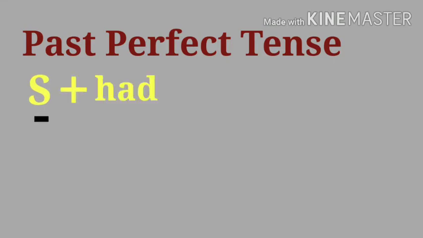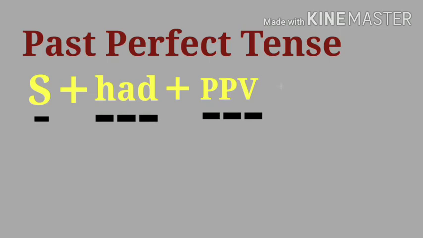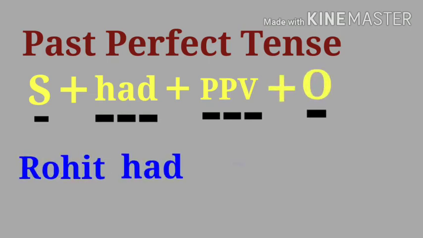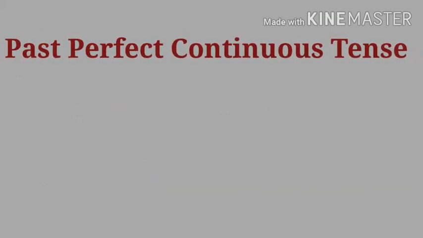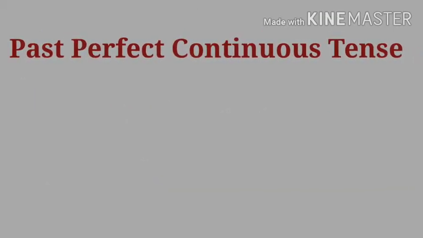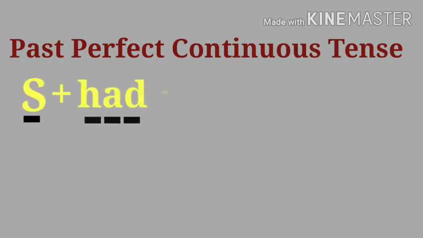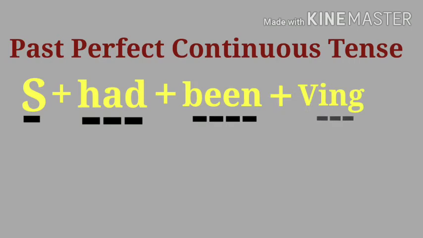Subject plus had plus past participle of the verb plus object. Rohit had sung a song. And the last sentence from past tense is past perfect continuous tense. And the structure is subject plus had plus been plus ing form of the verb plus object.